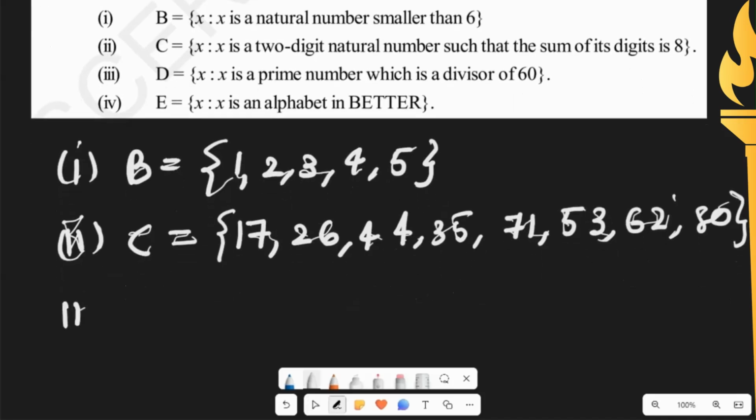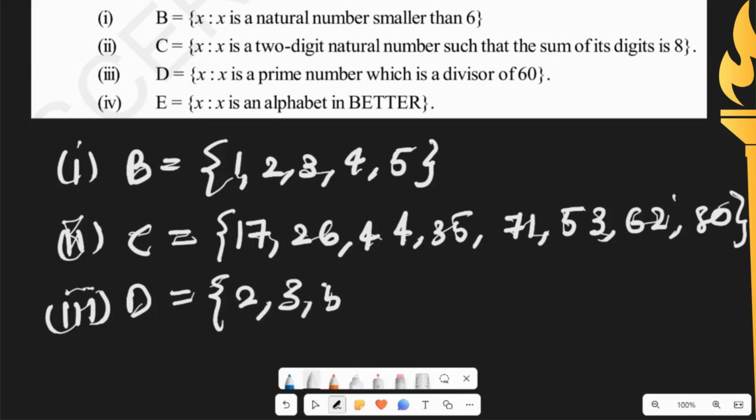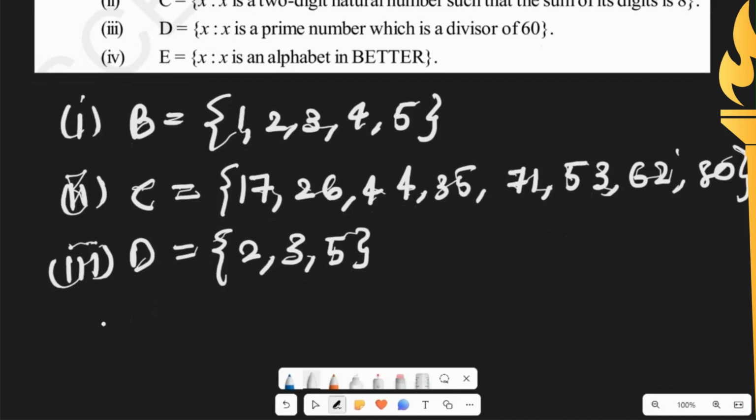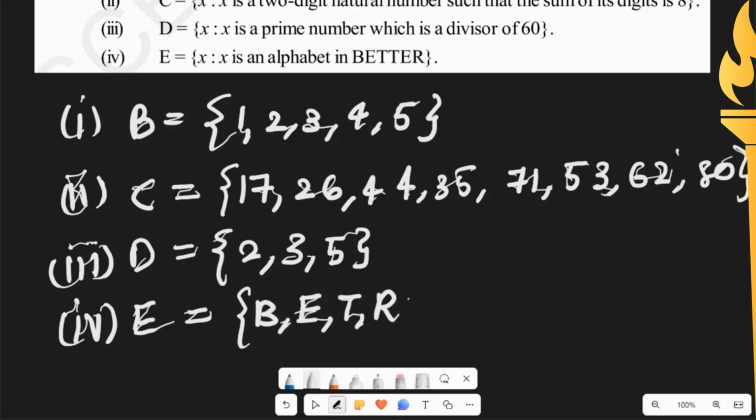Next, third set, D, x such that x is a prime number which is a divisor of 60. So we have only three divisors of 60 which are prime numbers. They are 2, 3 and 5. Next, finally fourth one, set E, x such that x is an alphabet of beta. We would never repeat elements in a set, so we would get B, E, T, A.